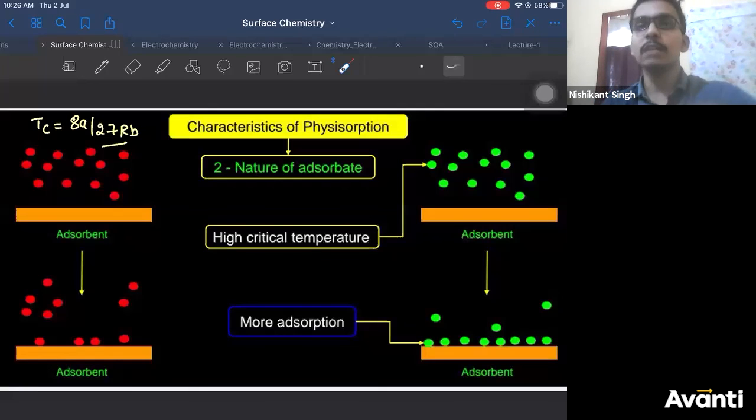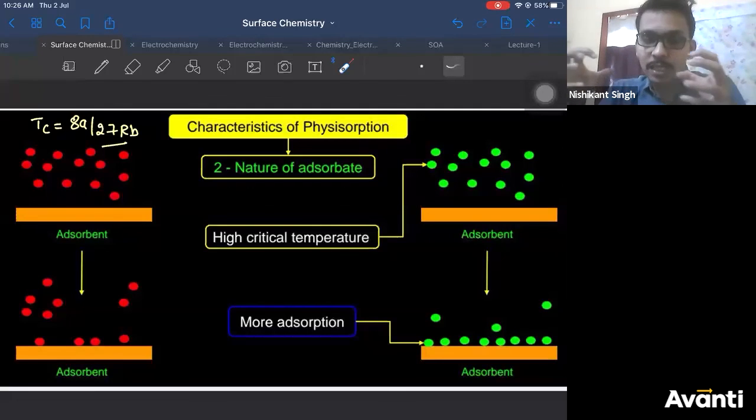The gas which is moving randomly, or the gas which is moving slowly? The gas which is moving slowly will settle on the adsorbent easily, right? Why is that gas moving slowly? Because its critical temperature is high. Critical temperature is high means A value is high. Van der Waals gas constant A, what does it measure? It measures force of attraction.